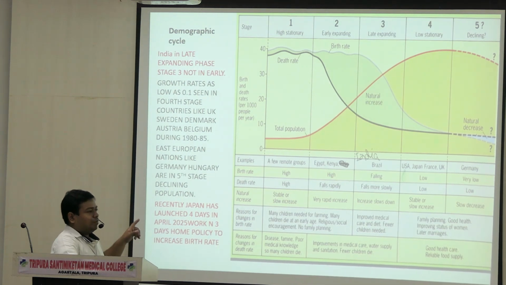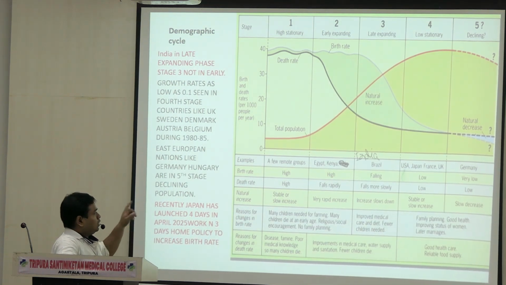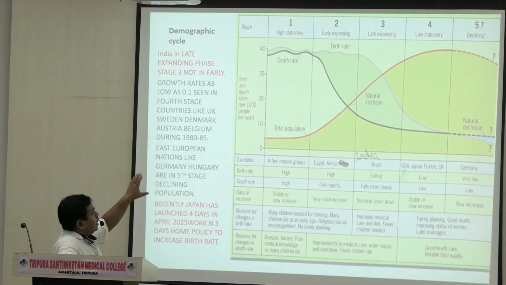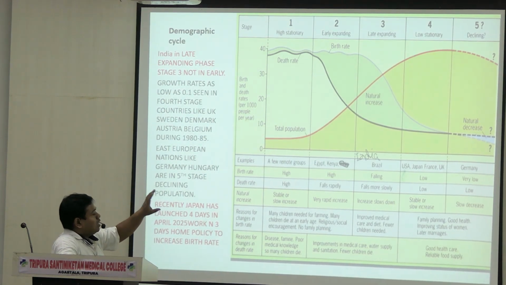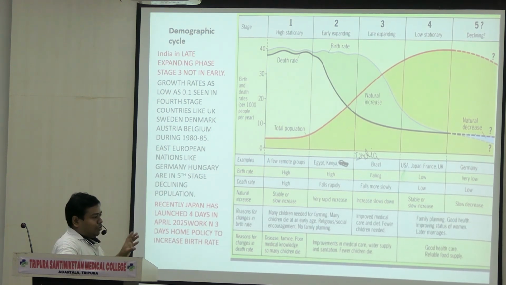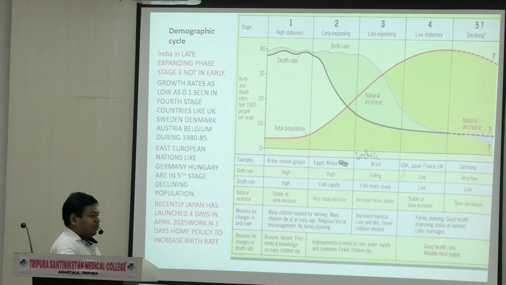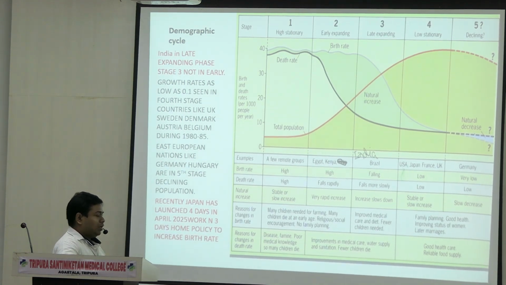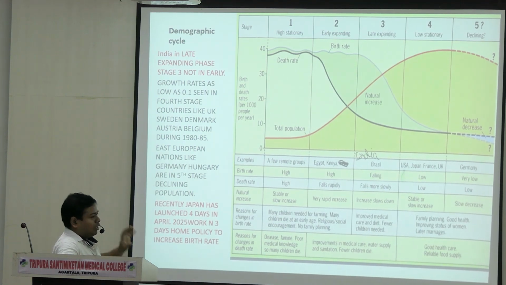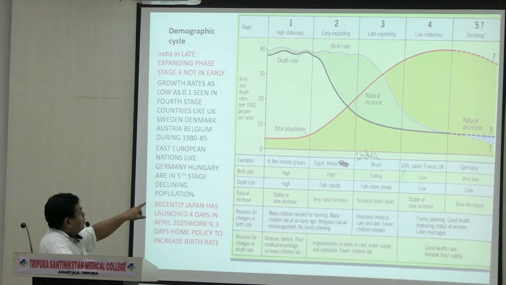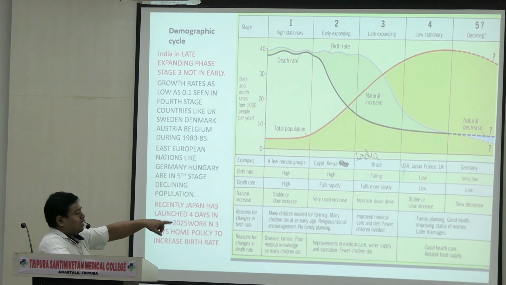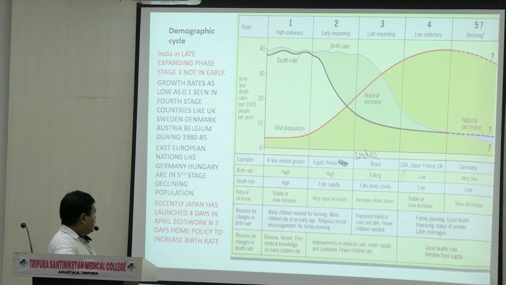See, next slide. This is the graph you have to make in the exam. At least in the upper part of the graph you have to label which part is high stationary, early expanding, and so on, because if you don't make the graph in your exam, the examiner will not be convinced whether you genuinely knew the topic. If you make the graph and write something along with it, you will get good marks. You have to write it in this way. At least give an example of each type. I have shown you in your last class.